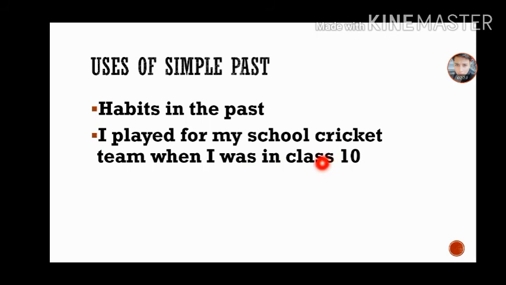Here you can see that this tense also describes a habit which stopped in the past. If we are using used to, it makes it clear that we are talking about a habit when I was a child, or when I was at a young age, right? So we also use used to, like I used to do this. Such kinds of sentences also introduce past events. So this is about the habit in the past: I played for my school cricket team when I was in class 10th.